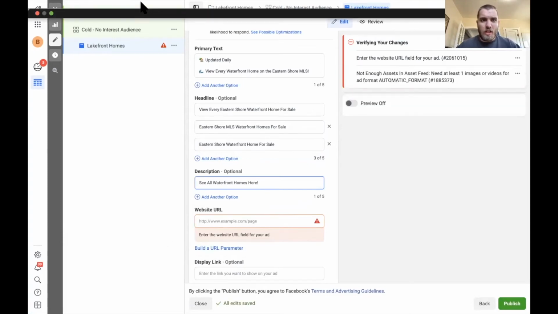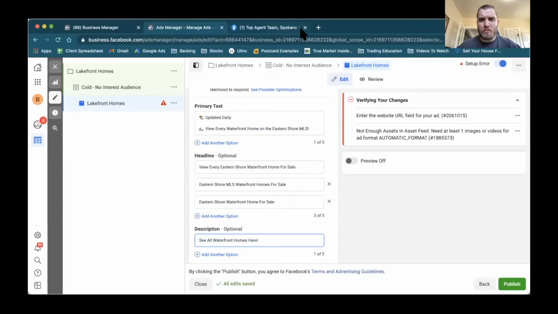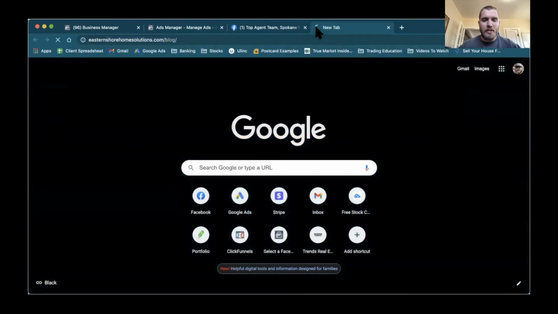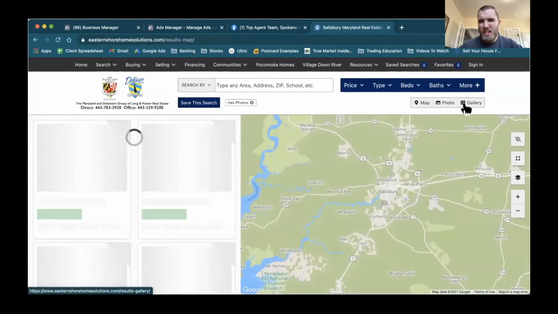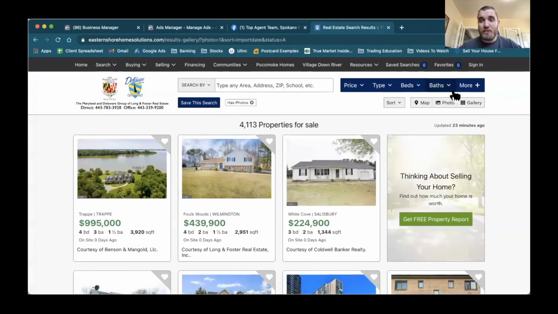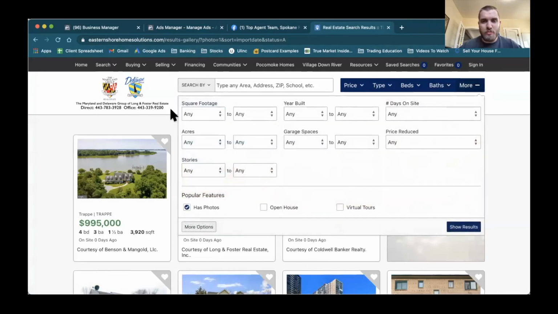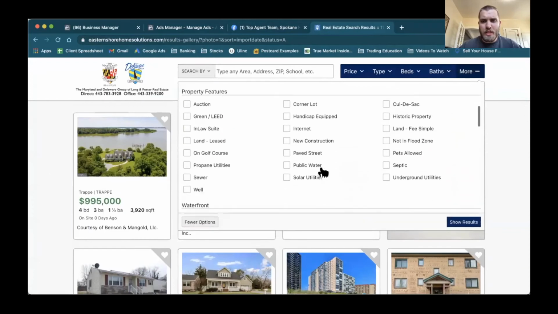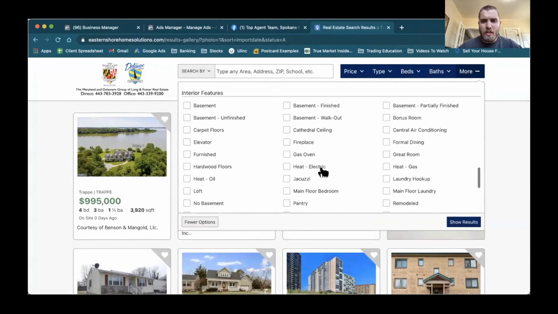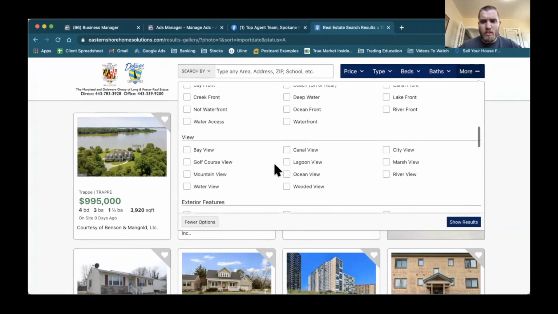And then we'll need to go grab the URL. So everybody probably has a different CRM here. Brandon's company uses Boomtown, which is the one I always recommend. So you might not have these filters. You might have different filters, but if I just go here and I go to more options, I can actually go down here and find waterfront.